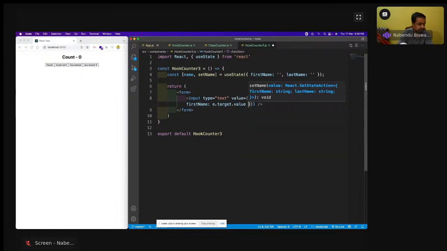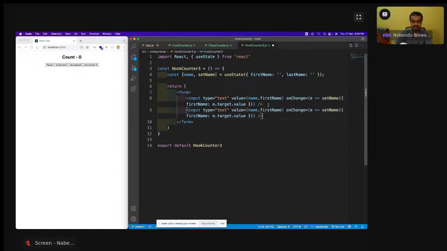E dot target dot value will be the first name. Okay, first name is like this, setName is like this, and let me have the first name and last name. Last name is e dot target dot value.